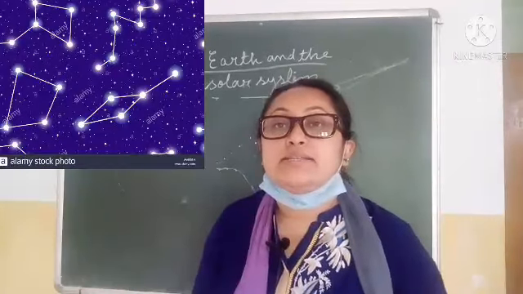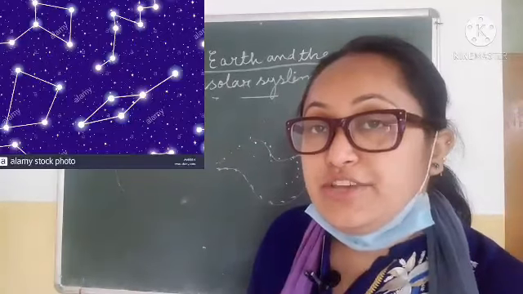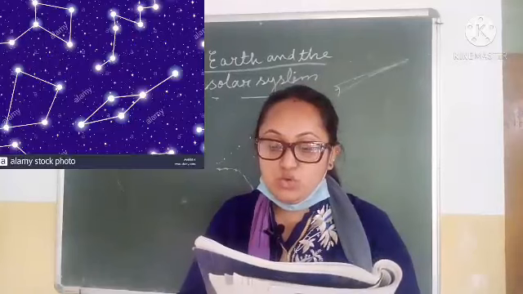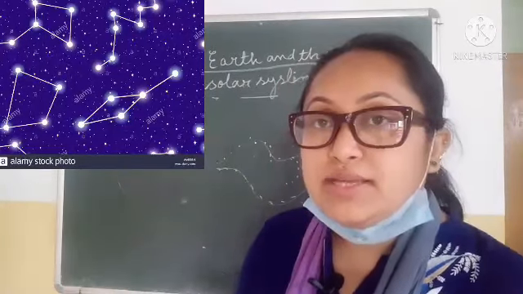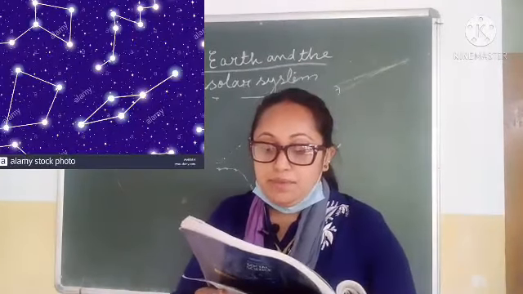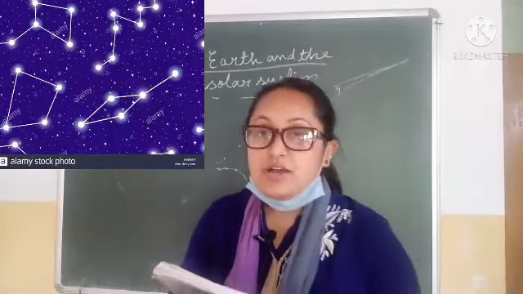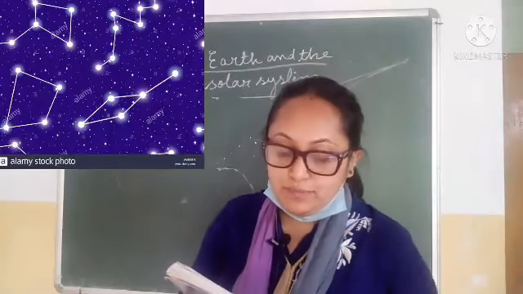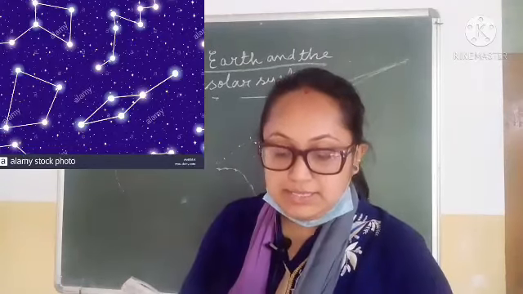Now the most easily recognizable constellation is known as Saptarishi, which is a group of 7 stars. Saptarishi is also known as one of the constellations. Now in ancient times, people used to find the north direction with the help of stars. The pole star indicates the north. We can locate the position of the north pole star with the help of the Saptarishi.